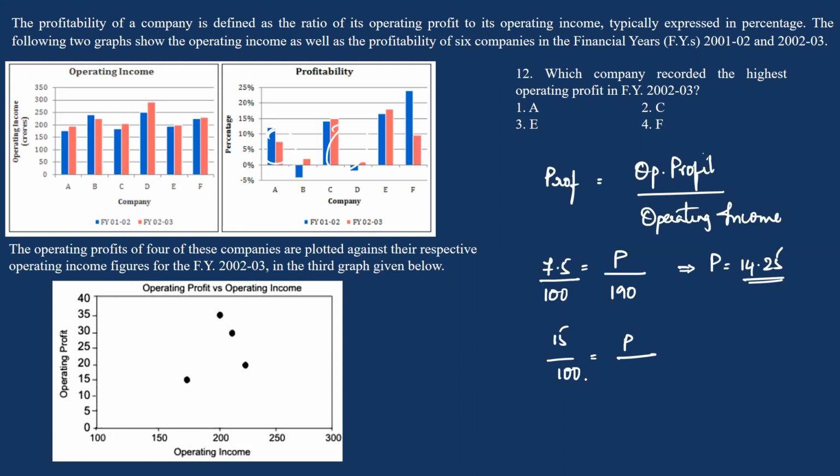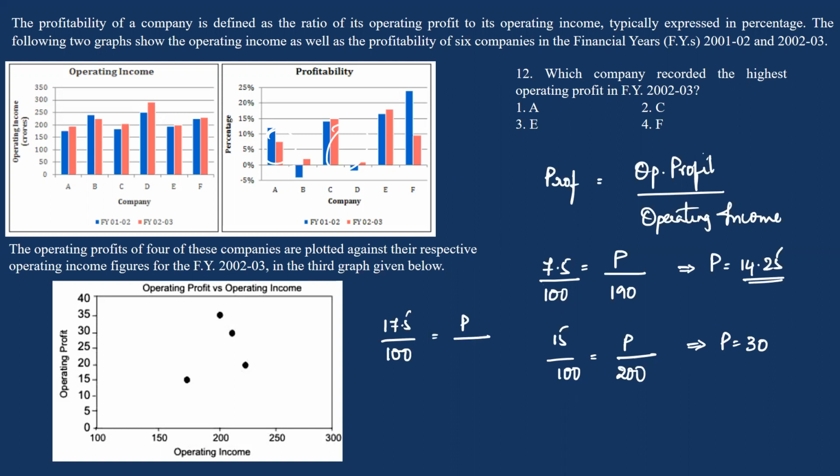What is C's operating income? 200, which implies this is 30. Now operating profit for E, this is 17.5. 17.5 by 100 is equal to operating profit by operating income.